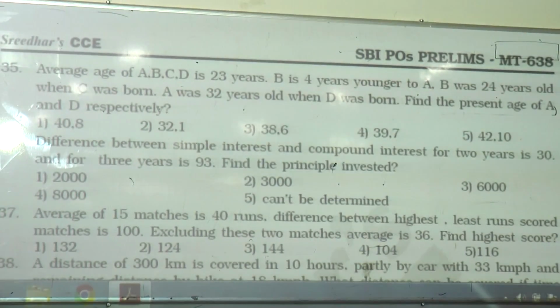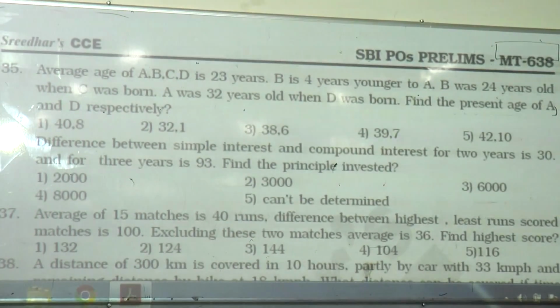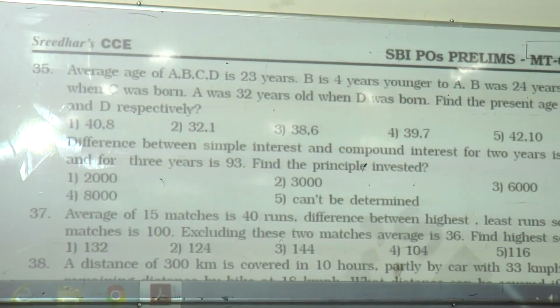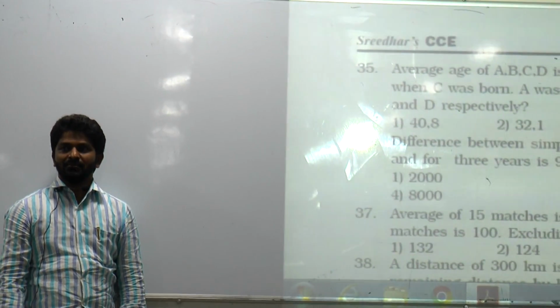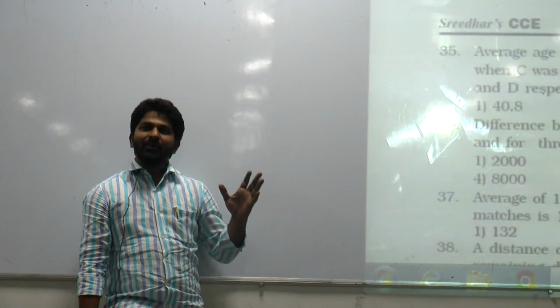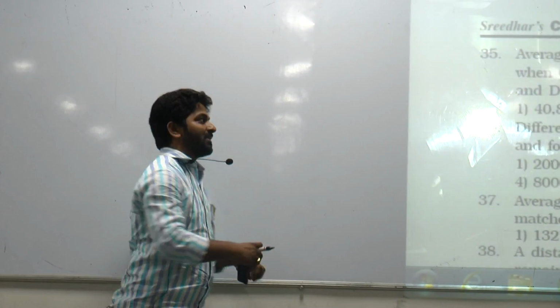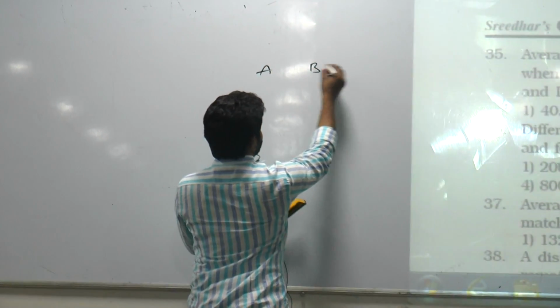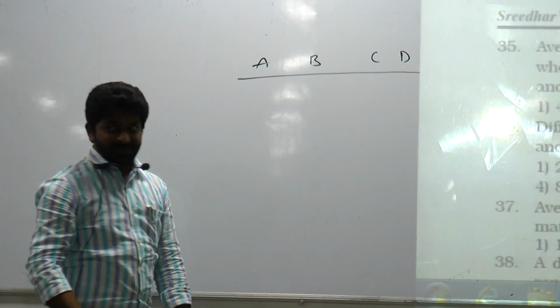So, we used to discuss many times, whenever there is a comparison between two or more persons, first of all, you need to form numbers. So we have 4 persons, A, B, C, D. You know the difference between A's and B's age.